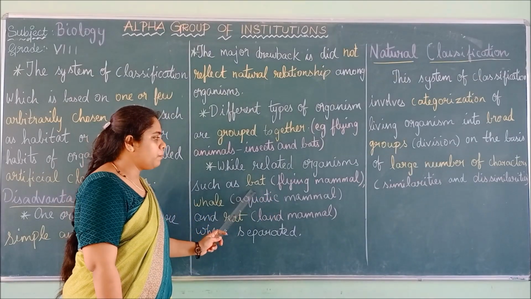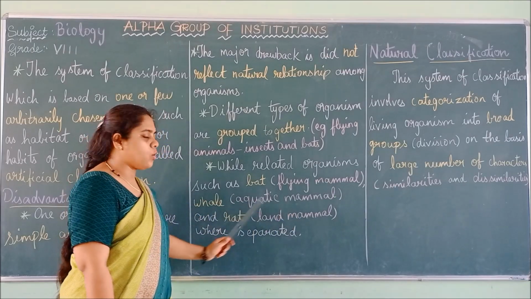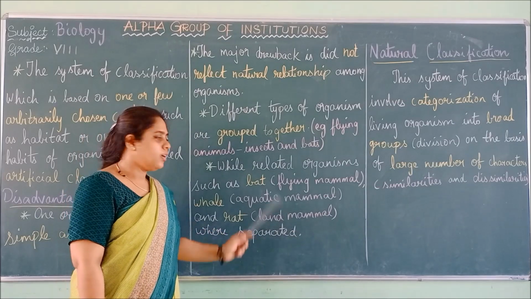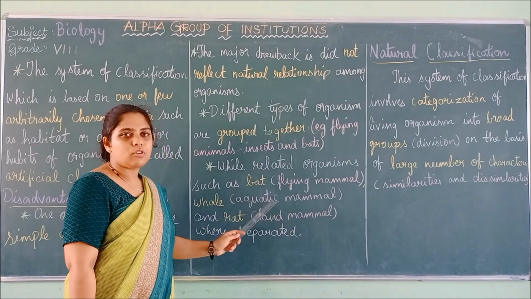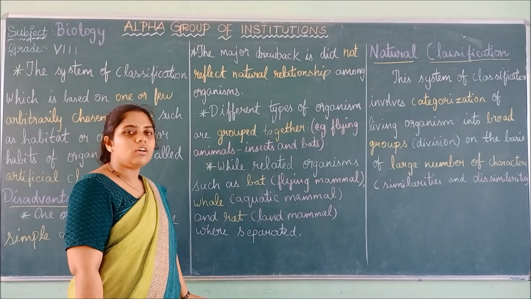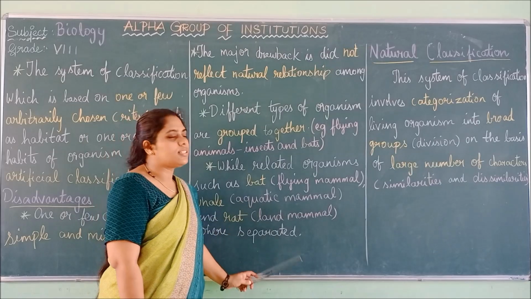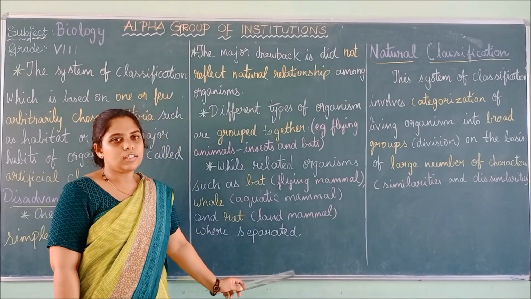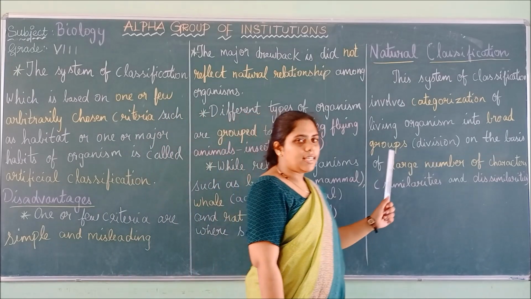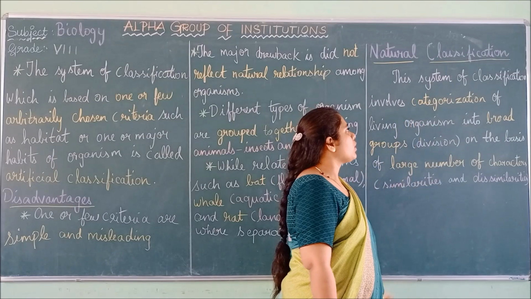For example, bat is a flying mammal, whale is an aquatic mammal, and rat is a land mammal. So all these types of mammals are separated into different groups because they are based only on the habitats of the organism. So these are the disadvantages of artificial classification. Then we are moving on to the next type of classification, that is natural classification.